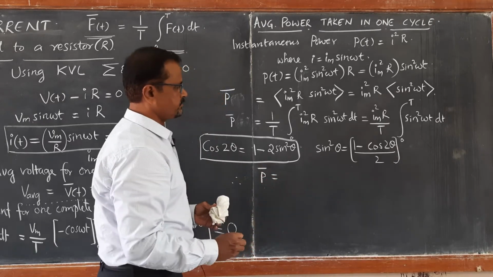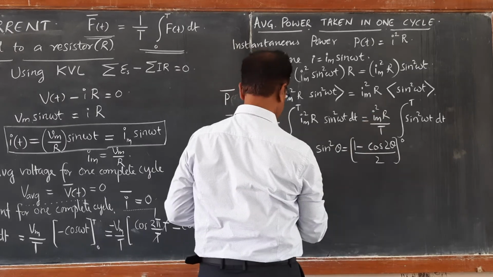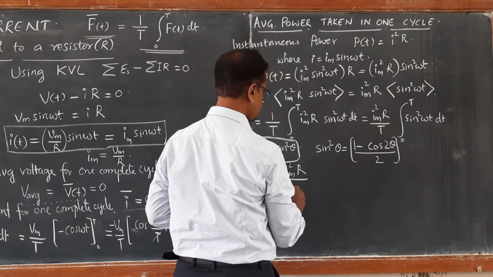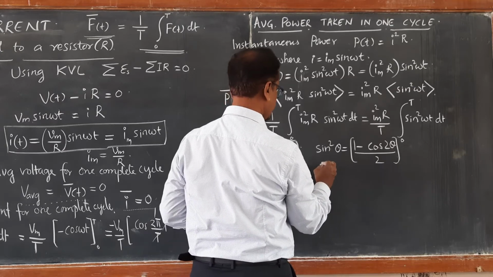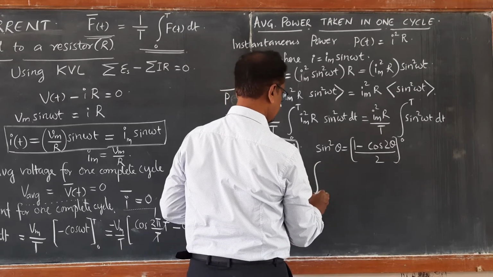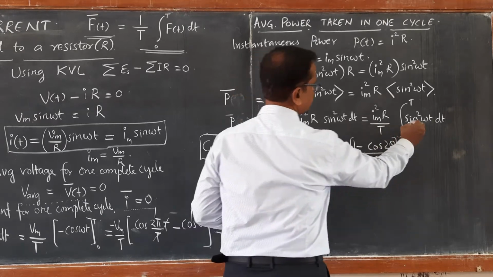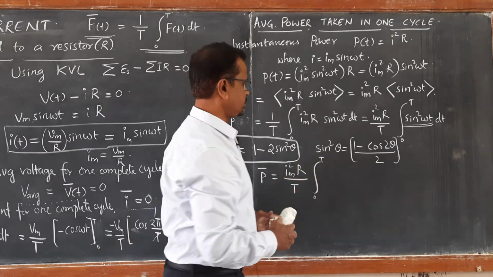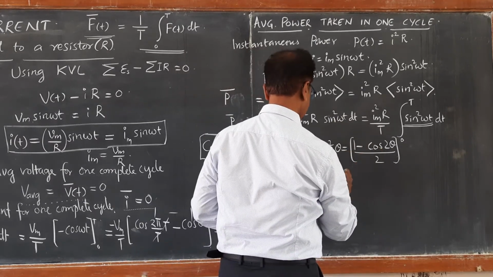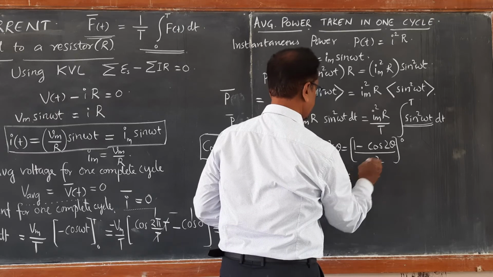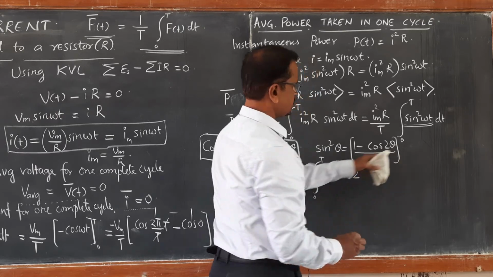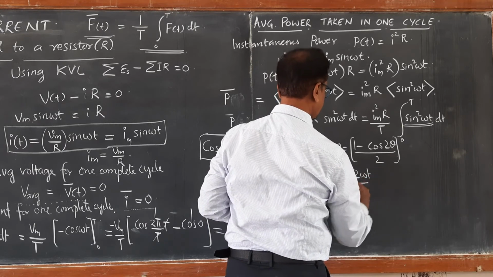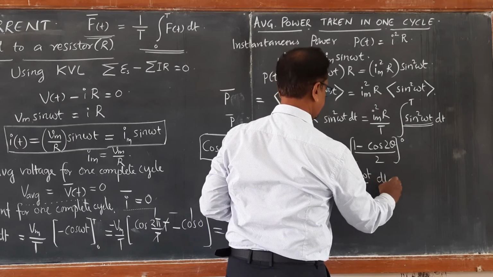Average power is therefore equal to Im square R upon T into the integration from 0 to T. Instead of sin square omega t, I am writing sin square in this form, so it becomes (1 minus cos 2 omega t) whole divided by 2 dt, with theta equal to omega t.